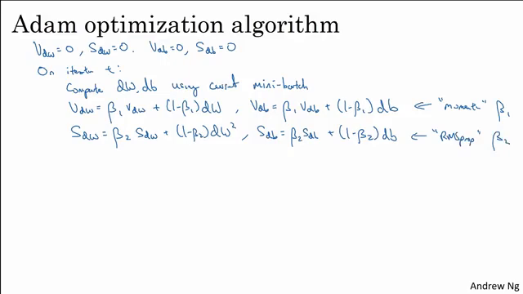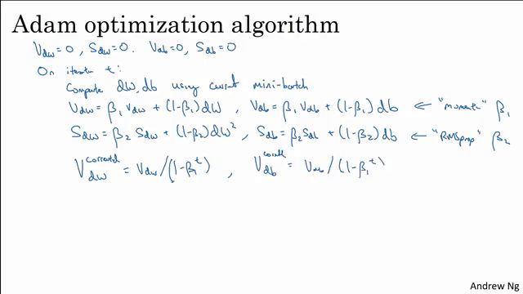In the typical implementation of ADAM, you do implement bias correction. So you're going to have V corrected, where corrected means after bias correction. VdW corrected equals VdW divided by 1 minus beta 1 to the power of t, if you've done t iterations. And similarly, VdB corrected equals VdB divided by 1 minus beta 1 to the power of t.